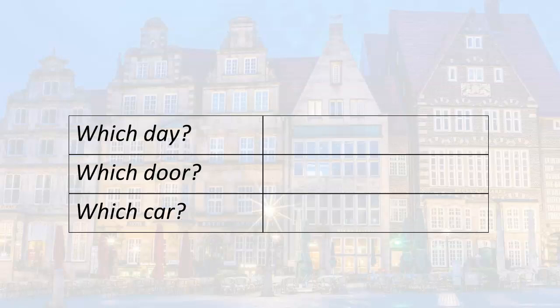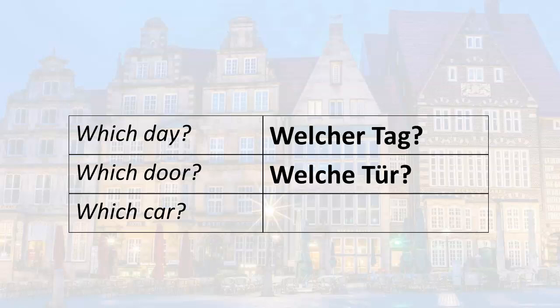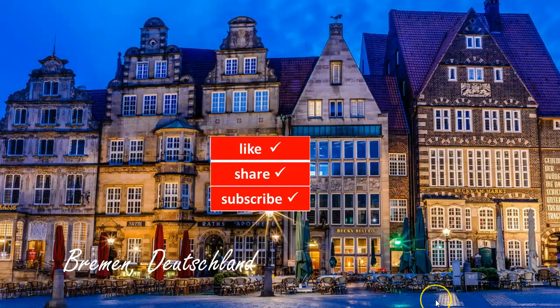Let's take a look at some other examples. If I want to say which day, remember day is Tag, der Tag, it's grammatically masculine. Welcher Tag, der Tag, welcher Tag. Which door, remember door is die Tür, die Tür. Welche Tür. Which car, car is das Auto. Welches Auto. That's it for this lesson.